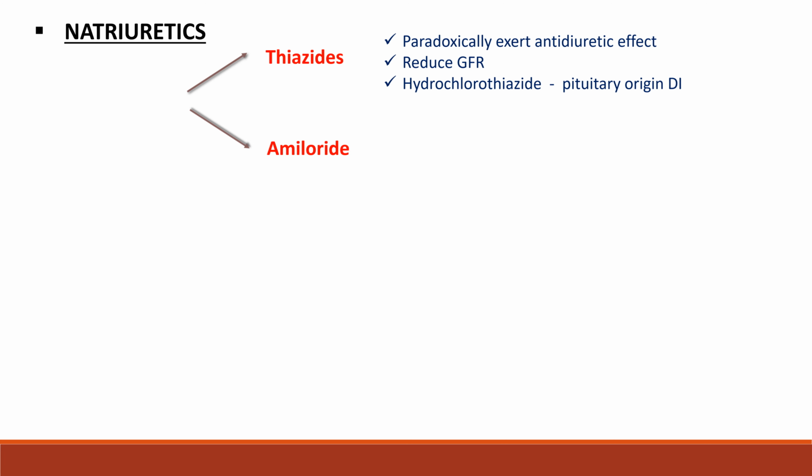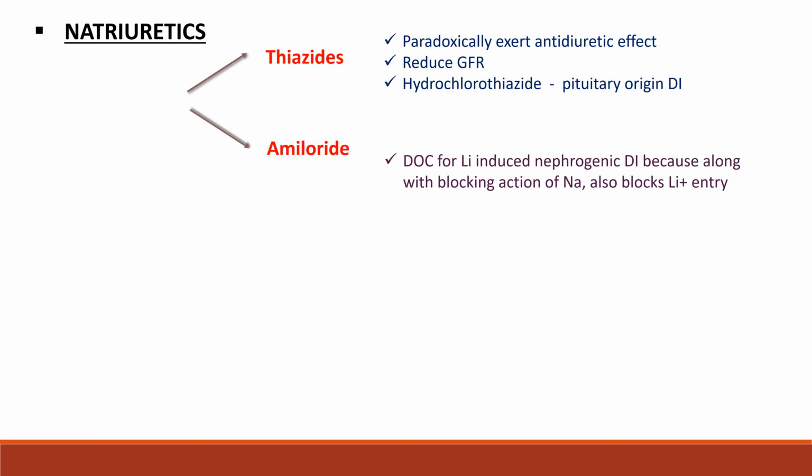The second class of antidiuretics is natriuretics. Under natriuretics, we have drugs like thiazides and amiloride. Thiazides paradoxically exert an antidiuretic effect. They reduce the glomerular filtration rate, and high doses of hydrochlorothiazide are indicated in case of pituitary origin of diabetes insipidus. Amiloride is the drug of choice for lithium-induced nephrogenic diabetes insipidus because along with blocking the action of sodium, it also